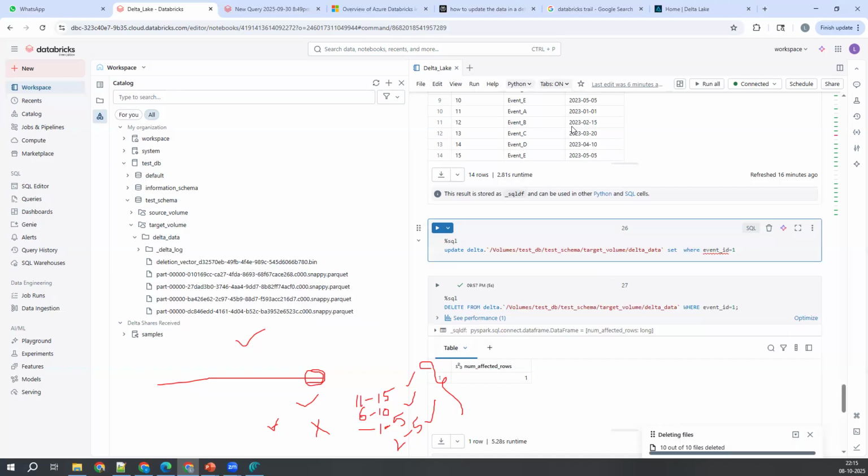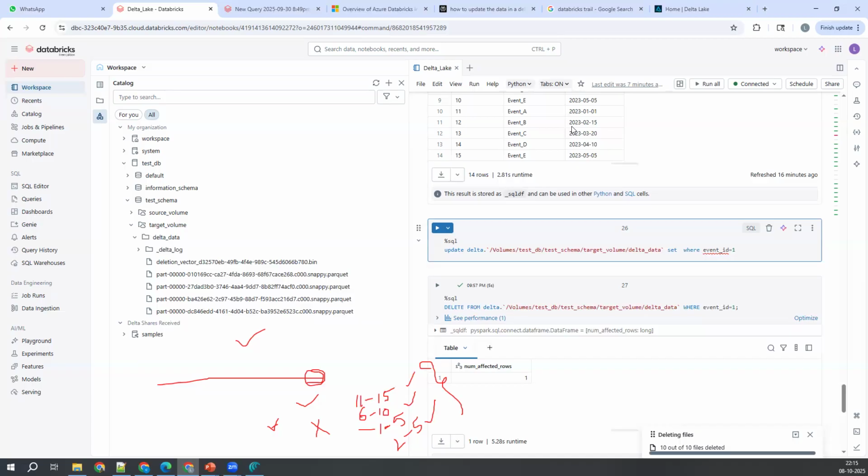When you do that one, what will happen? It will try to accumulate all the data from all the smaller files, and it is going to create a new 1 GB file. The file size is 1 GB. It creates 1 GB files actually in the backend. I'll show you that one. I'll prove that one. Don't worry.